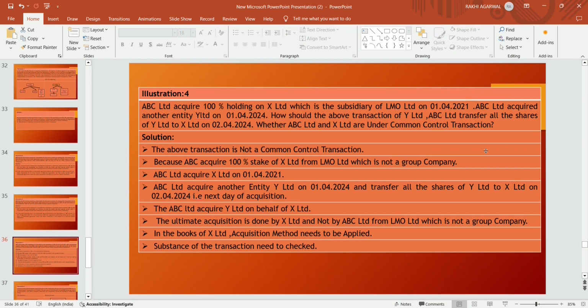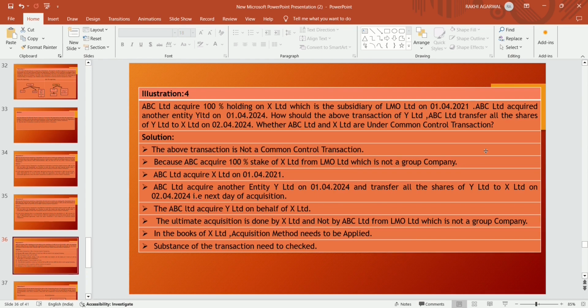So the purpose of ABC Limited acquiring Y Limited is to transfer the business to X Limited. So the ultimate acquisition is done by X Limited and not by ABC Limited from LMO Limited, which is not a group company. It's an acquisition from a third party.